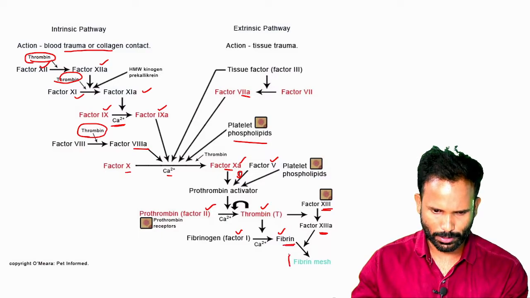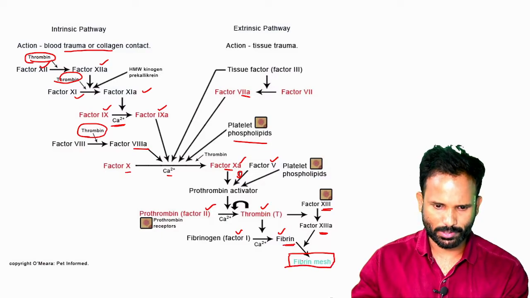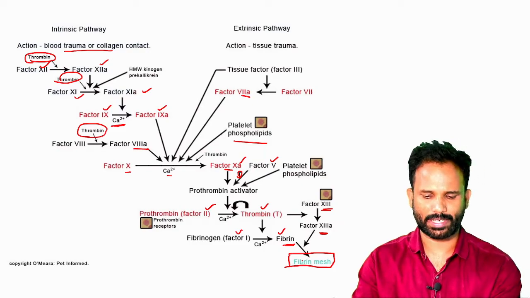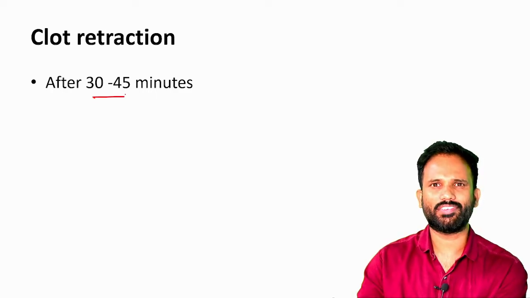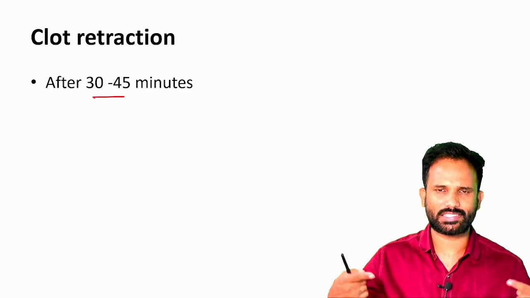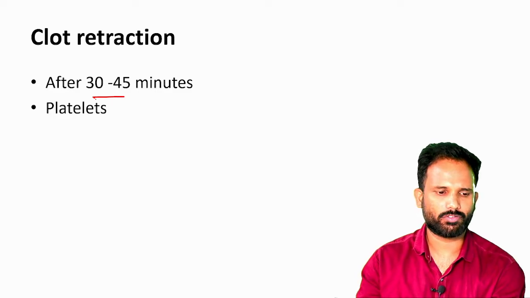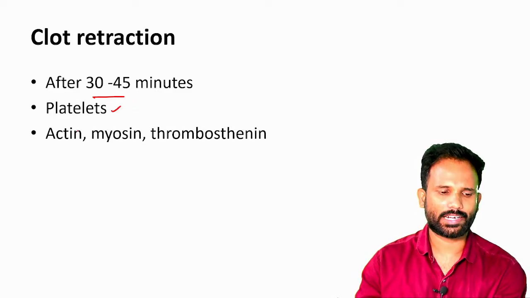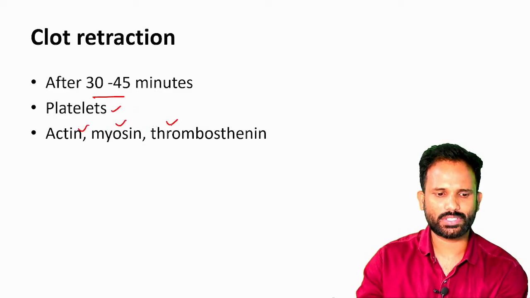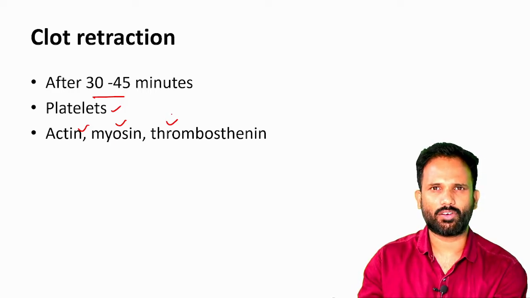fibrin monomer to form fibrin polymer, that is fibrin mesh, the clotting mechanism. And clot retraction. After about 30 to 45 minutes, the clot will be retracted. So the injured vessel, the two ends which are held by the clot, are retracted by the help of platelets with the contractile proteins actin, myosin, thrombasthenin. And when the clot retracts, serum oozes.